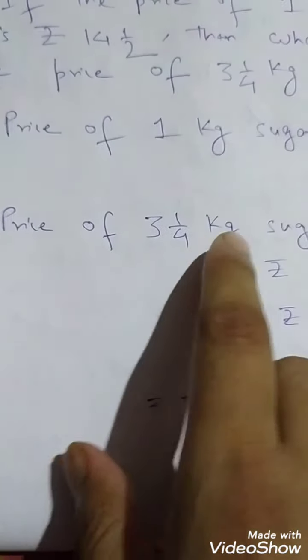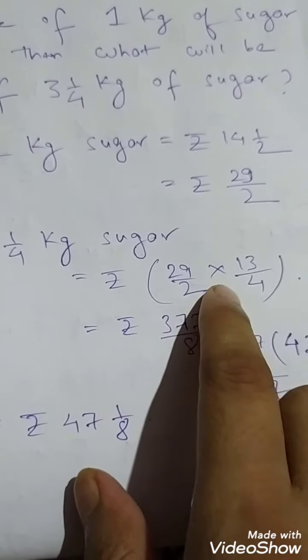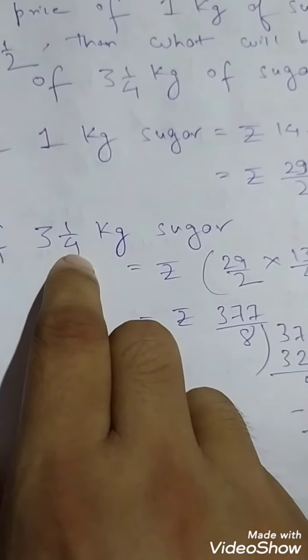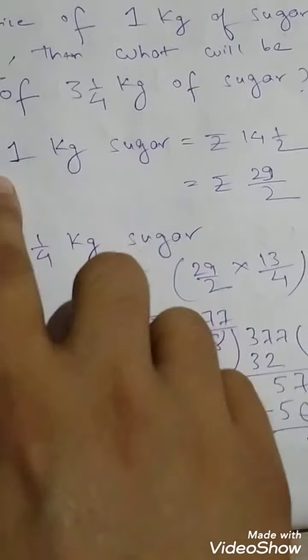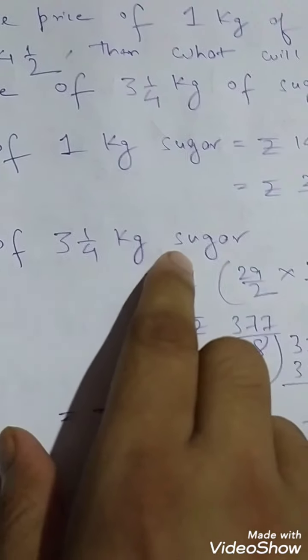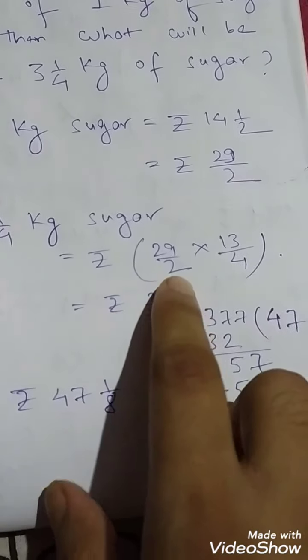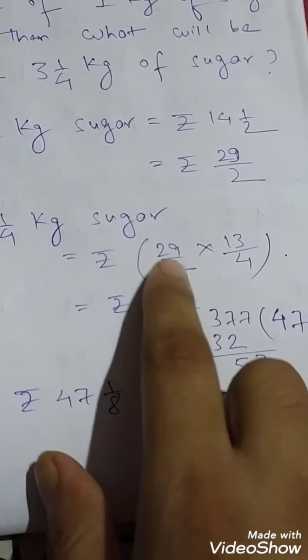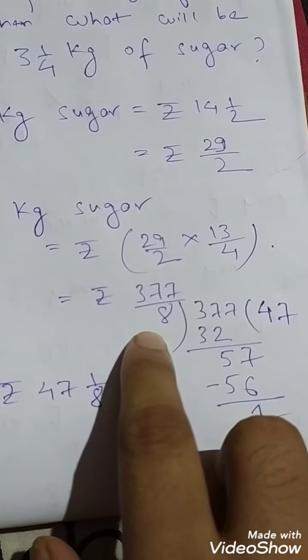Price of 3 1 by 4 kg sugar equals rupees 29 by 2 into 3 1 by 4, which means 13 by 4. Because if 1 kg sugar is rupees 29 by 2, then 3 1 by 4 kg sugar will obviously be more. More means multiplication. Here no more cancellation is possible. So 29 into 13 becomes 377, and 2 4s are 8.